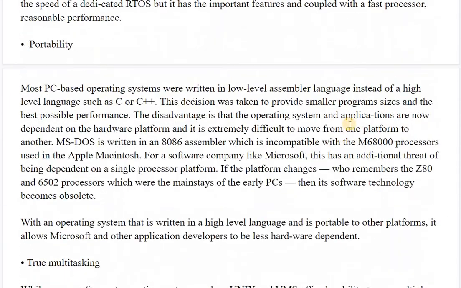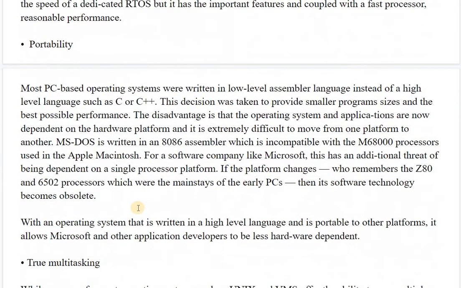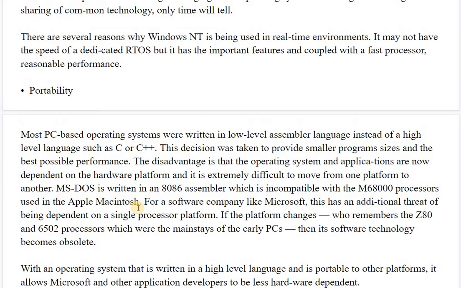Due to these reasons, Windows NT is highly required in the field of networking, and it is greatly replacing Windows 3.1 and Windows 95, which were used in past years. Part of its technology has already been incorporated into Windows 95 and Windows for Workgroups. So these are the reasons for which Windows NT has replaced the existing network operating systems.